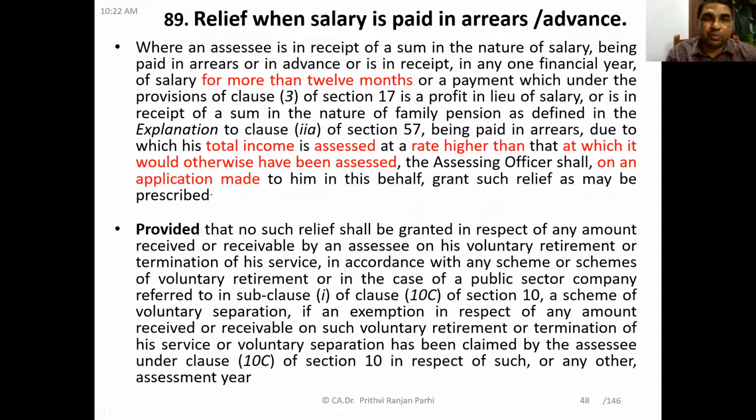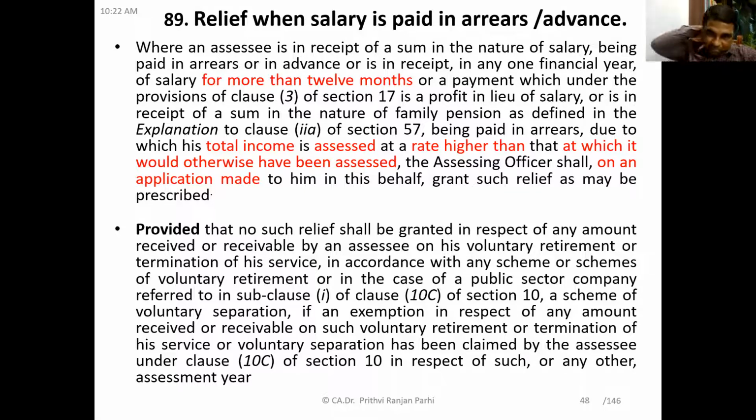So if you refer to this particular section, as you can see, section 89, the title is Relief when Salaries Paid in Arrears or Advance. The provisions are like this. If an assessee is in receipt of a sum in the nature of salary being paid in arrears or advance, or is in receipt of, in any one financial year, salary of more than 12 months. That means the employee is receiving salary for more than 12 months.